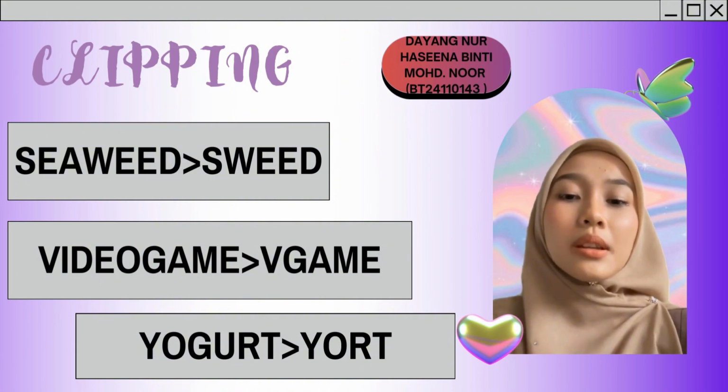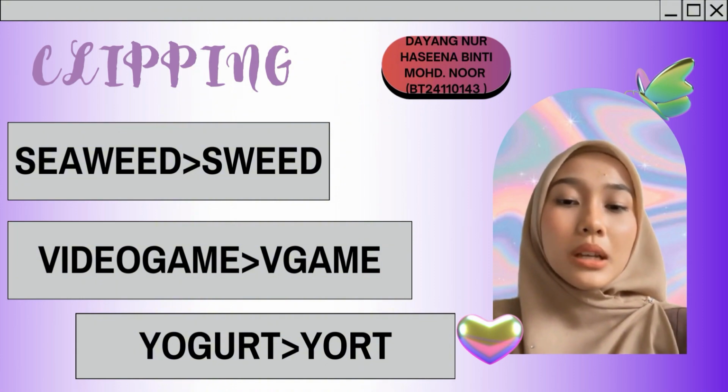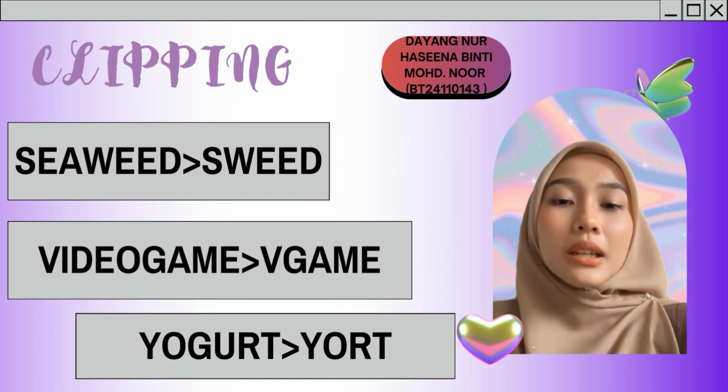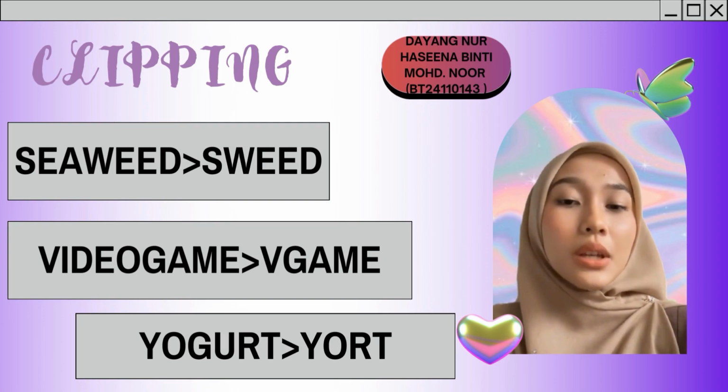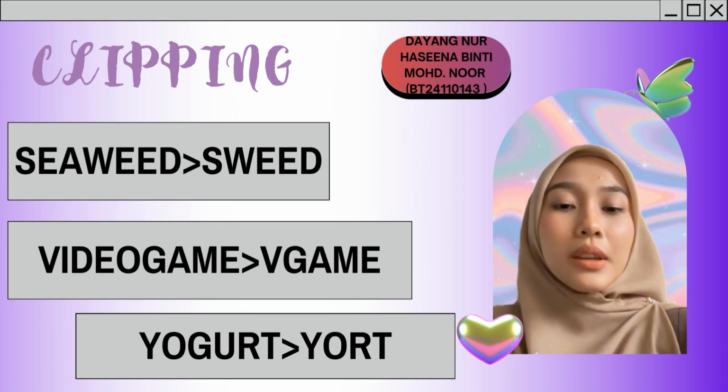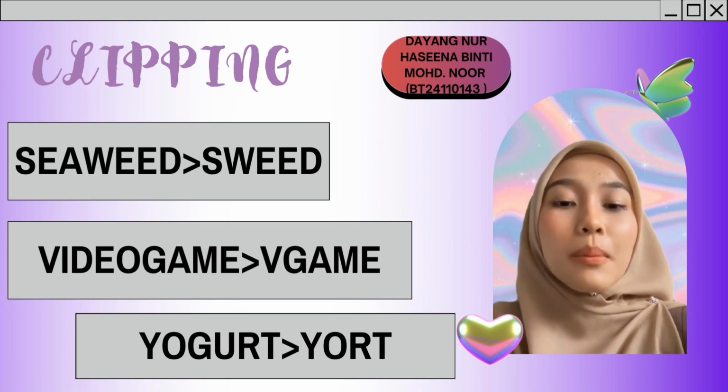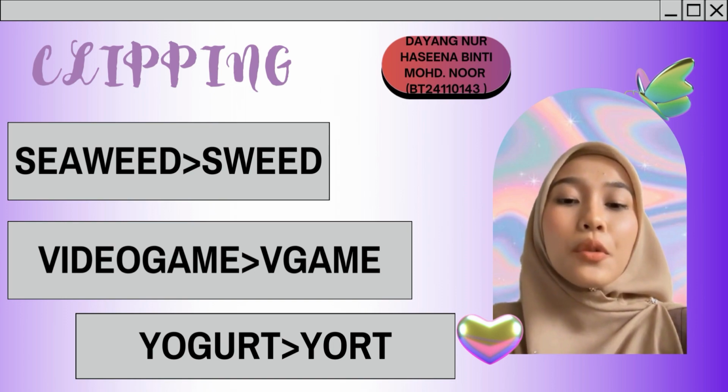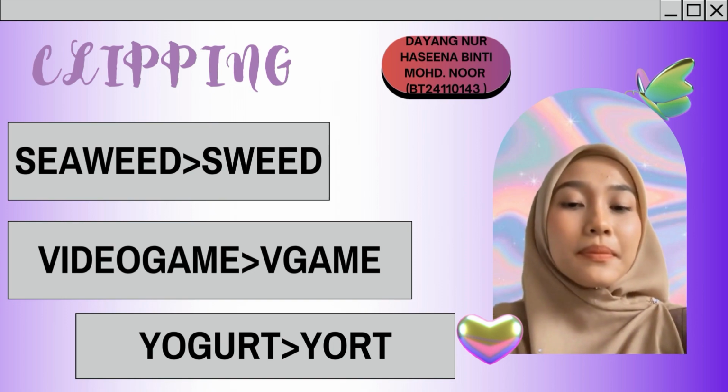Okay, so the next word is video game. We clipped it into V-game. The compound word video game is formed by combining the word video, which is a noun, and game, also a noun. So V-game is an example of compound clipping, where 2 words are shortened into one. The word video is cut, leaving the letter V, then it is combined with the word game, forming the word V-game.